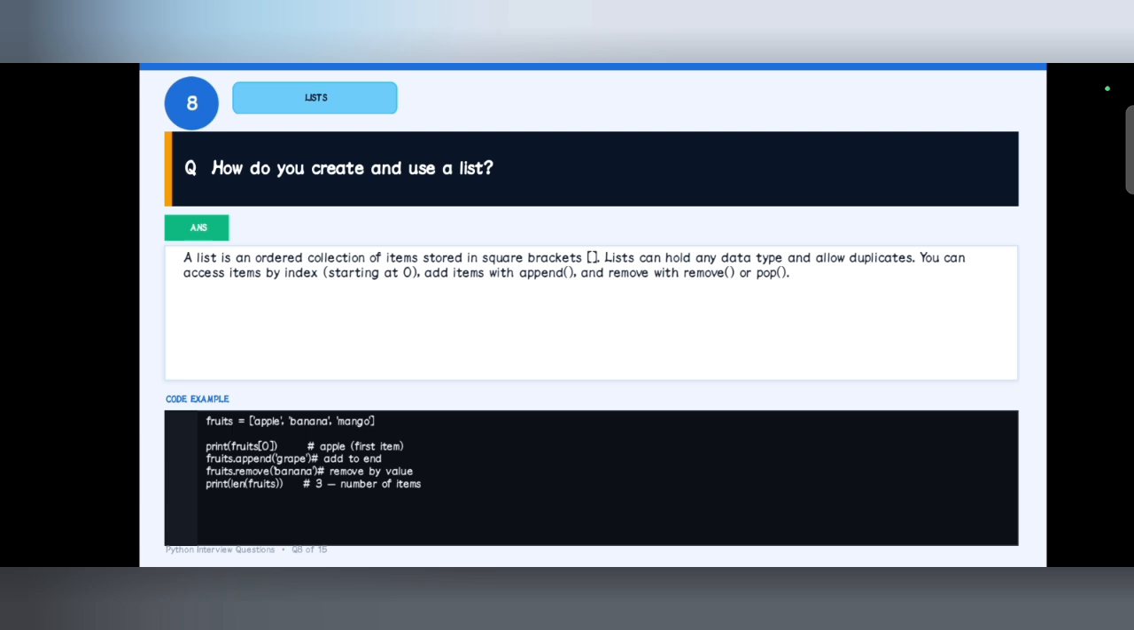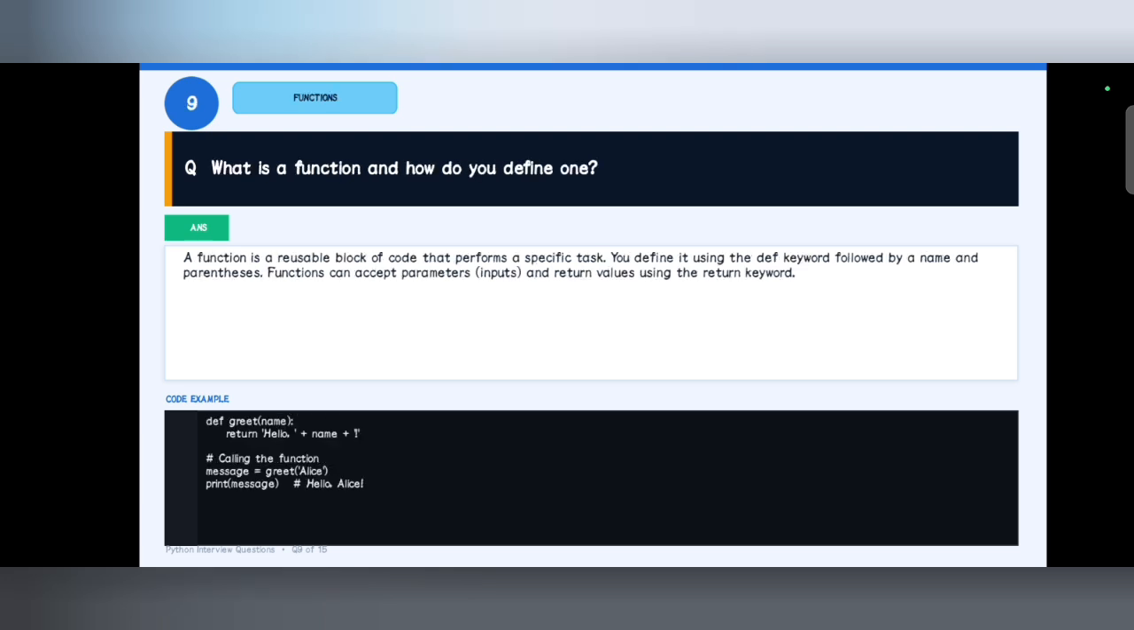That's enough for the beginning. Next, what is a function and how do you define one? A function is used to reuse a block of code, to execute the block of code as many times as we want. That is a function, and it can be defined, it can be called, and it can return values.